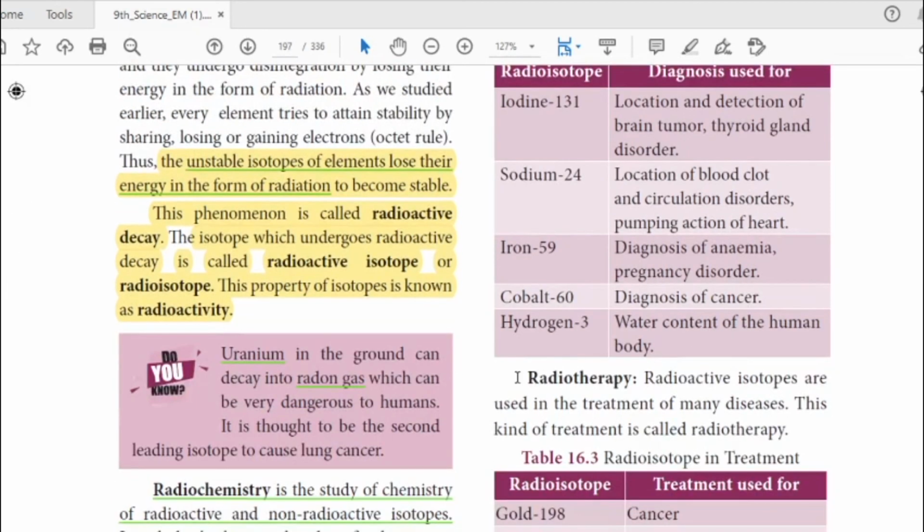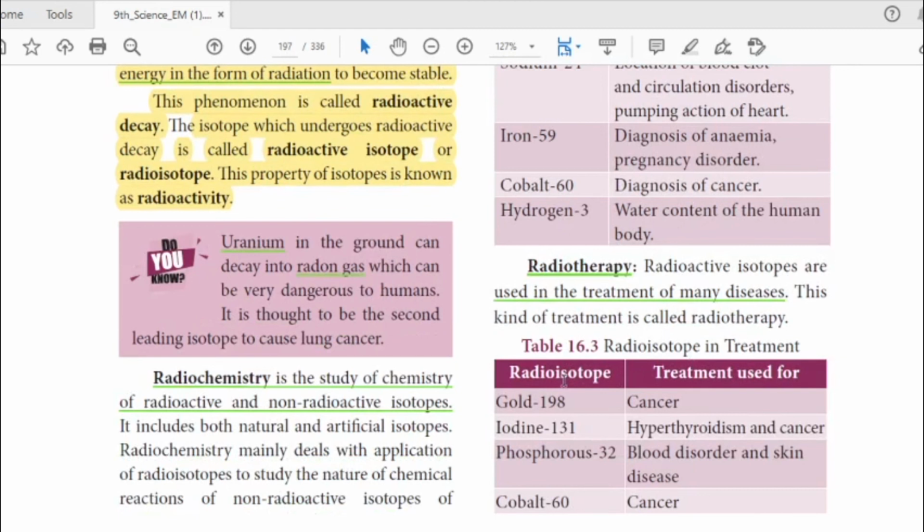And the next, radiotherapy. It is nothing but isotopes used in the treatment of many diseases. That is called radiotherapy, and the table is also important. These things are discussed.